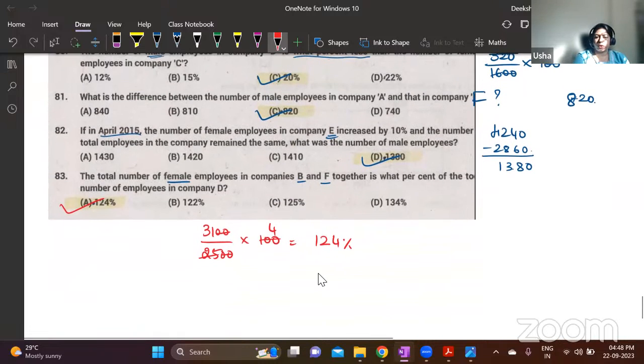Understood this? Any questions in data interpretation? This is data interpretation. Basically, you will be using most of the time percentages, profit and loss, and average concepts, nothing else. The only thing is that you need to carefully pick the necessary values. So they have asked you to compare the number of male employees of one company with female employees of some other company. So you have to pick the right values. That's all. Otherwise, there is no new concept here in data interpretation.